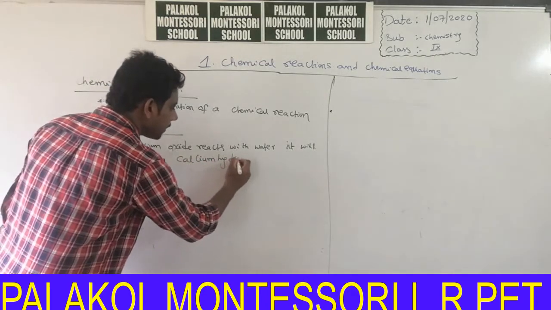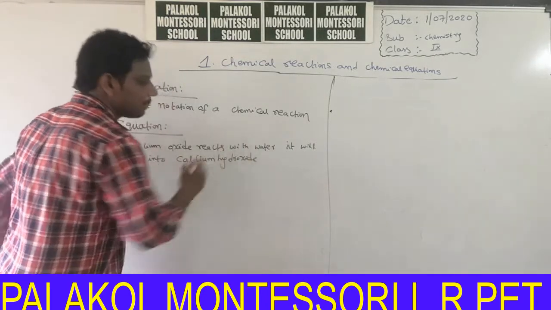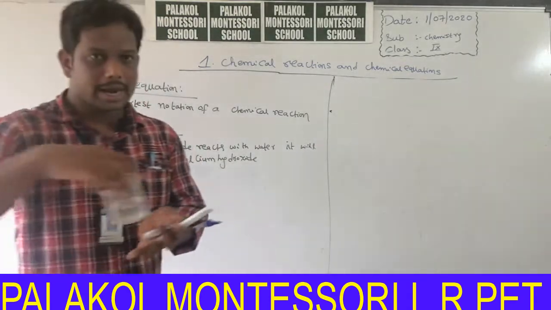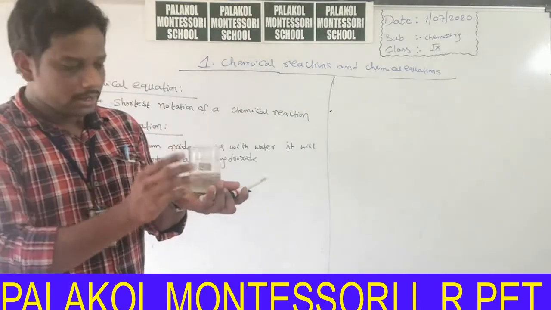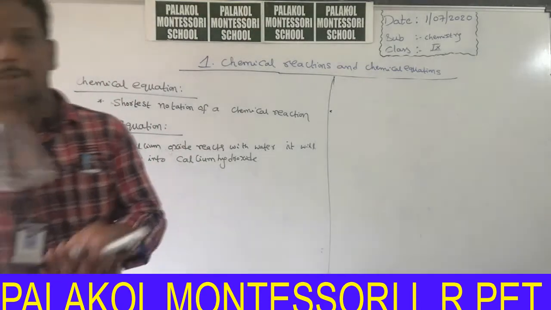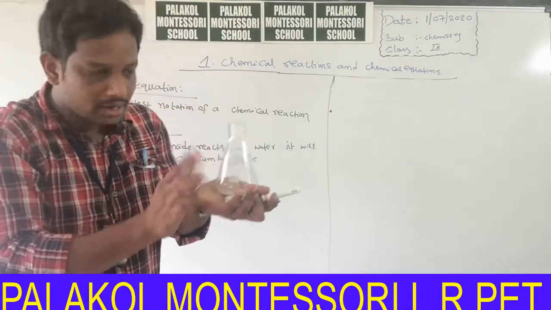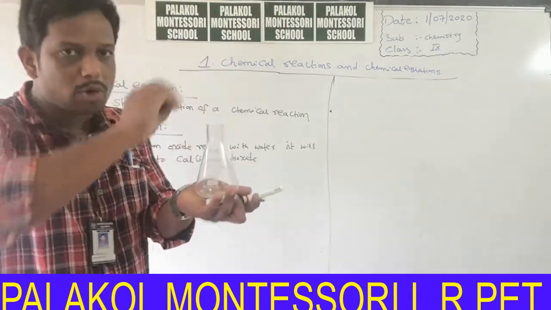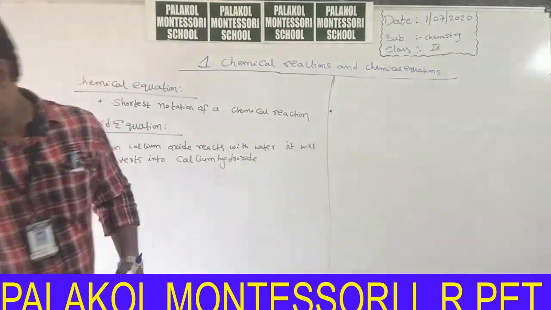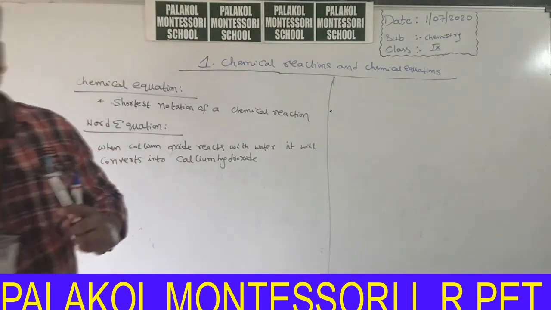Okay, this is one statement, one activity. Take some amount of calcium oxide solid in a conical flask and add some amount of water, and we will get calcium hydroxide solution. It is an example for chemical change.